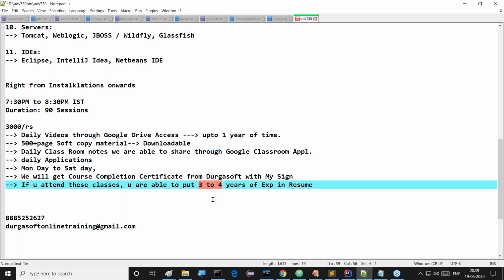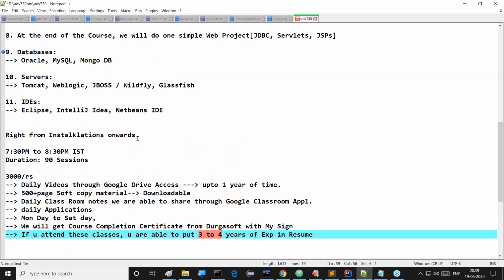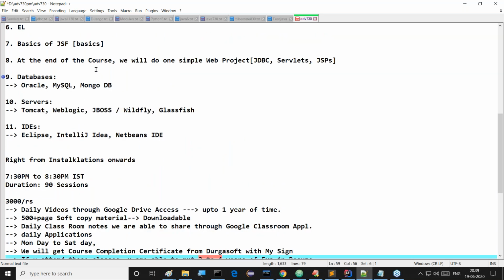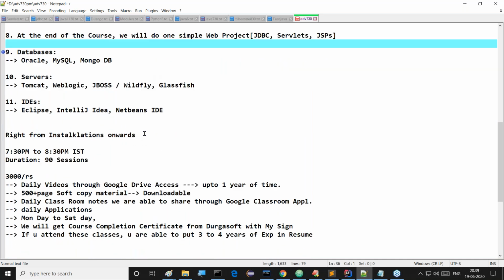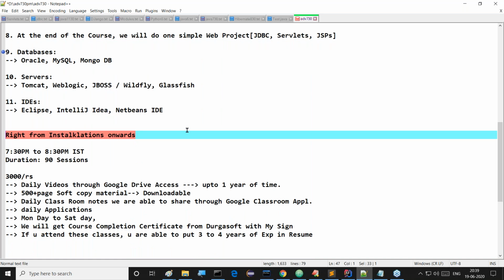But I will take different timings, and on different timings I will start the Hibernate classes also. Definitely. The class will be started from the very basic level, from scratch. I said already, I'm going to start our class right from installation of the software onwards, not directly from preparing applications. So we can discuss our content clearly, right from the very basics.